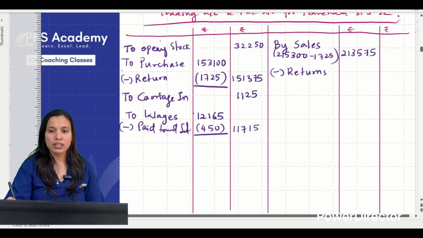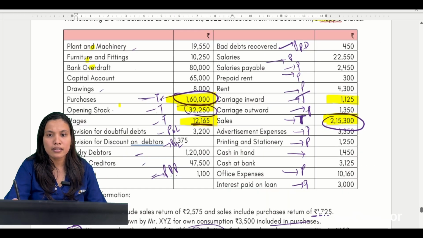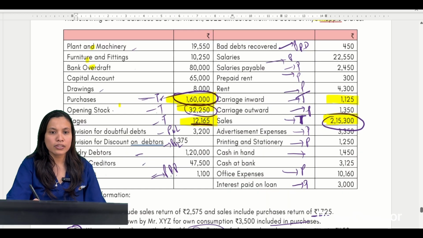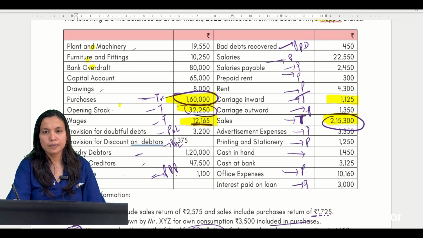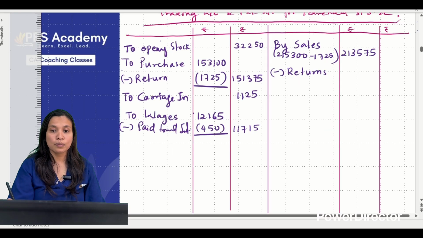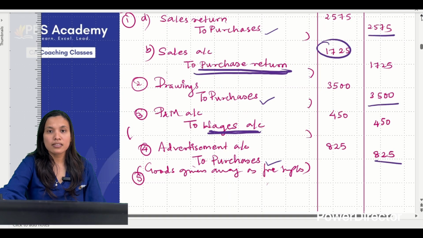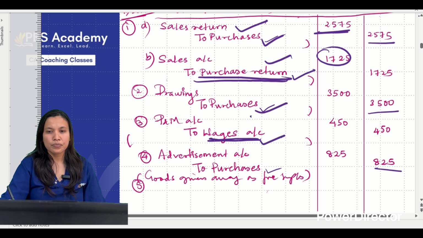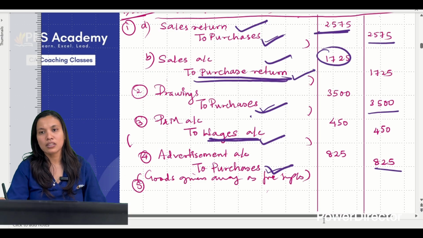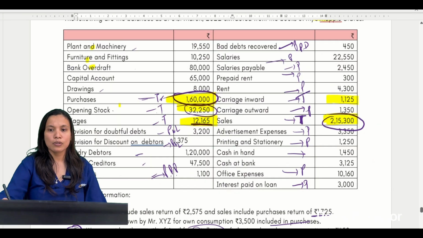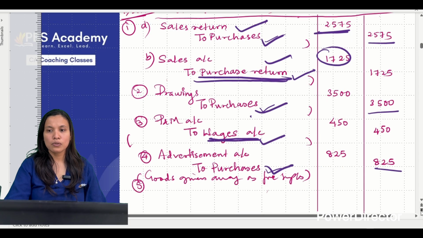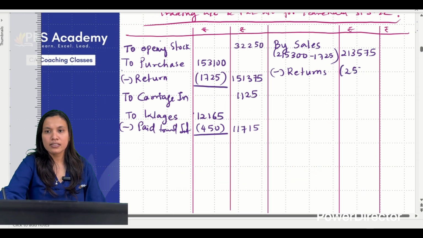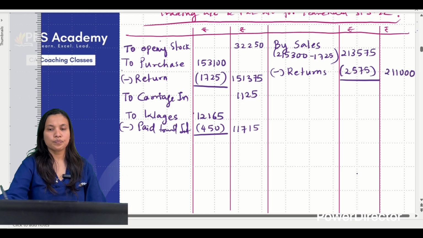Less, again there are sales returns. In the above adjustment also you can see, and let us find out in the question as well. Sales returns, there's nothing again with respect to sales return given in the question, but there is a sales return in the adjustment, correct? So what is the value of the sales return in the adjustment here? See, I have adjusted purchases, now I have to adjust this. These two adjustments done, this is also done. So we have to consider the remaining sales return 2575. So deduct 2575. I think 2,11,000 we are getting, right?